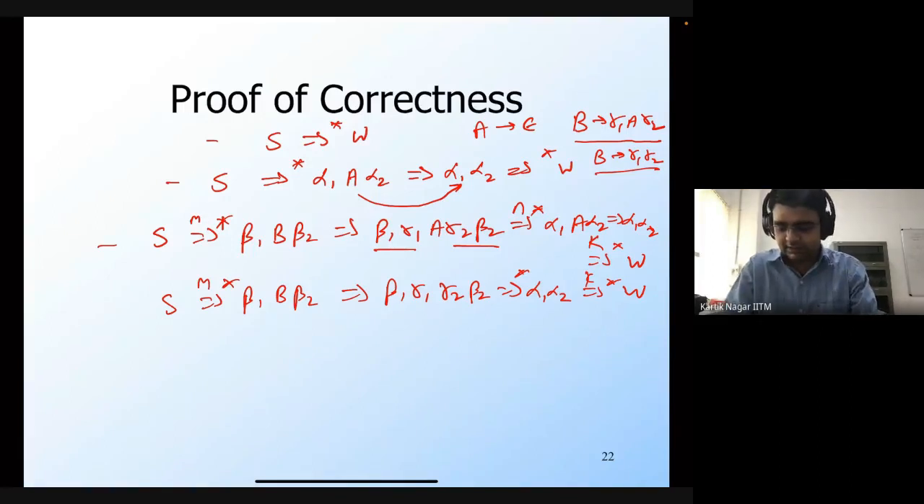Which means that the original derivation, which used an epsilon production, cannot be the smallest derivation. Which means that the smallest derivation will not contain an epsilon production. So that's why we can remove the epsilon production safely. Okay. So any questions regarding this proof?